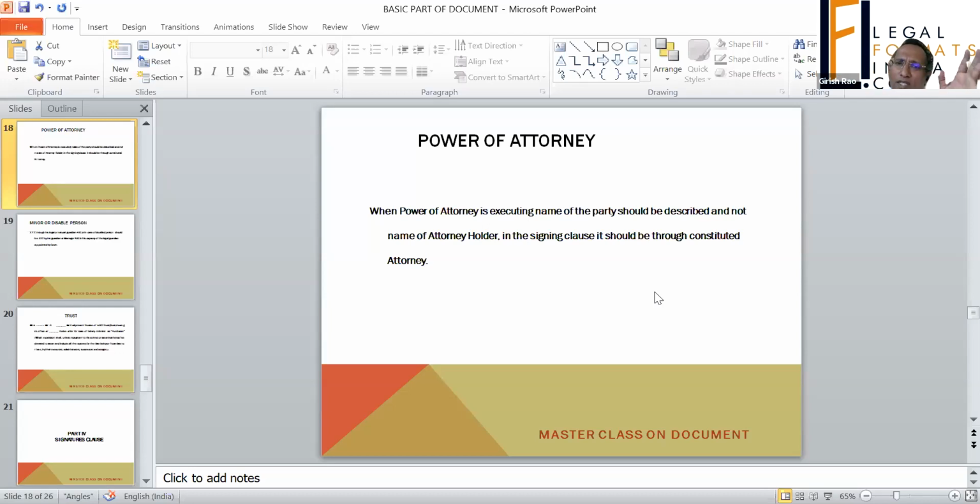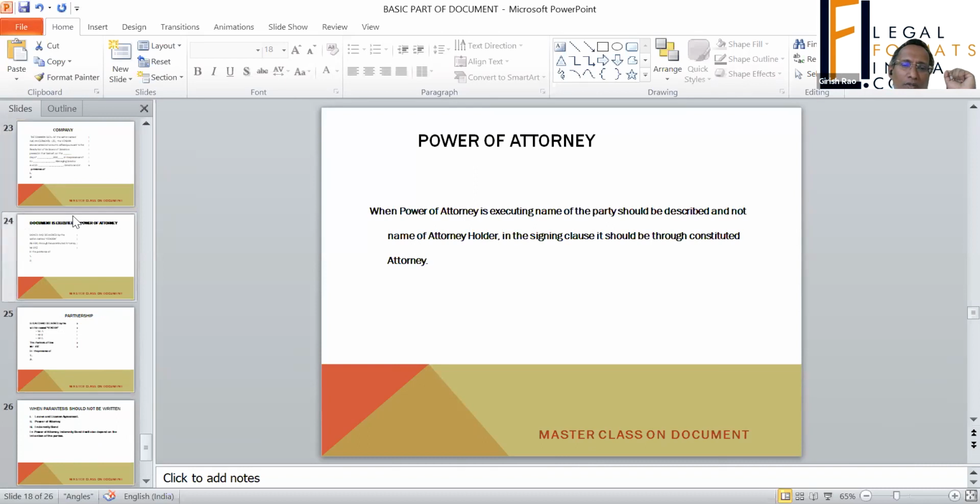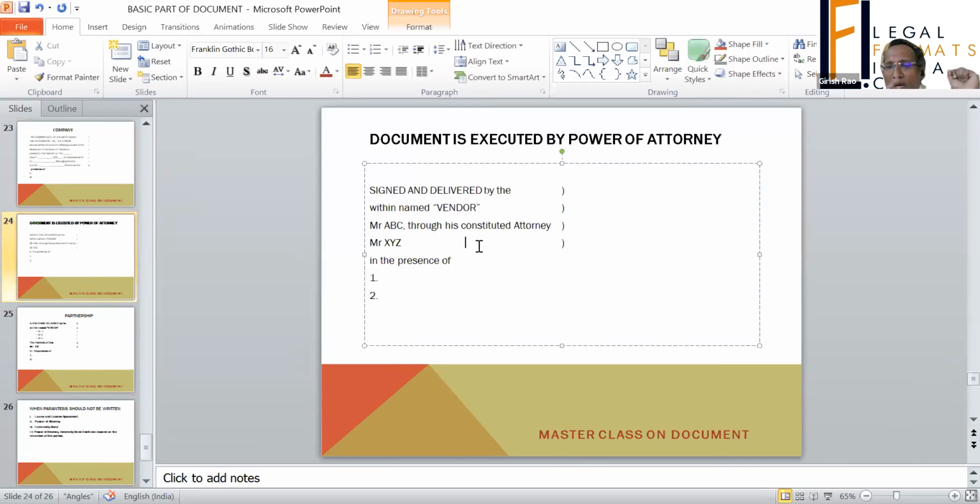So the power of attorney holder is not the principal, he is just an agent. You are describing only the principal, but when you are writing in the signature clause, you have to write that the document is executed by the power of attorney holder through its constituted attorney XYZ.